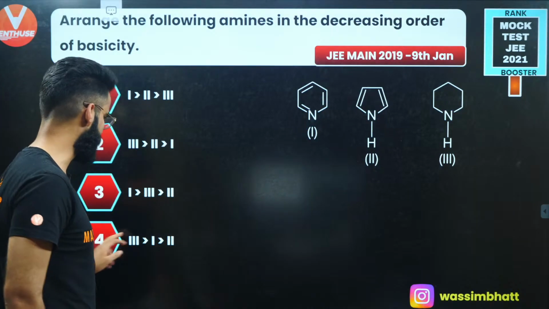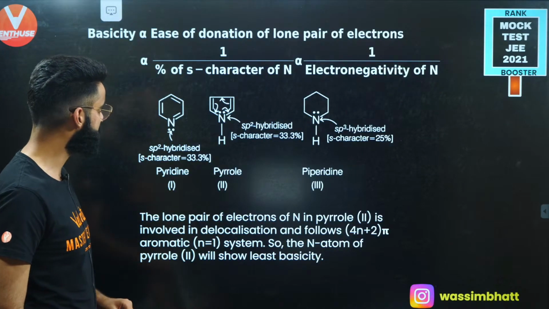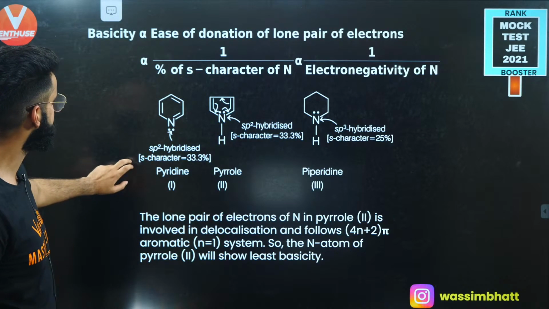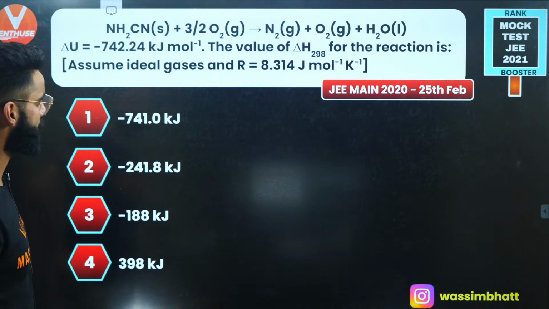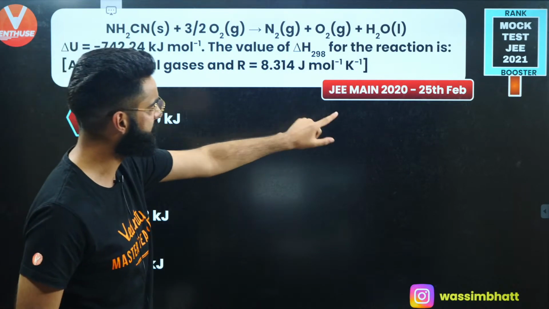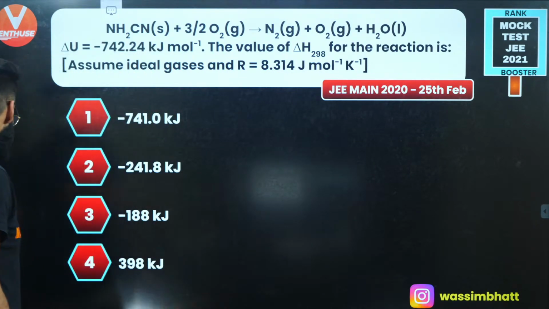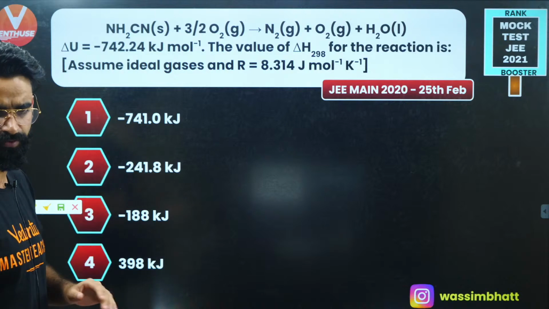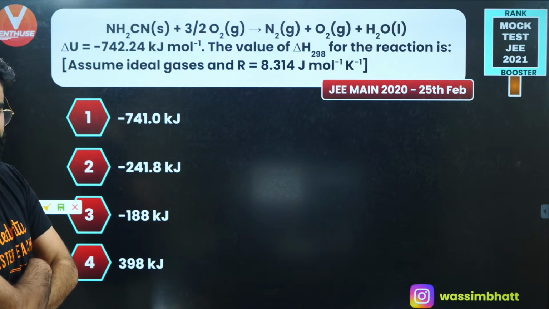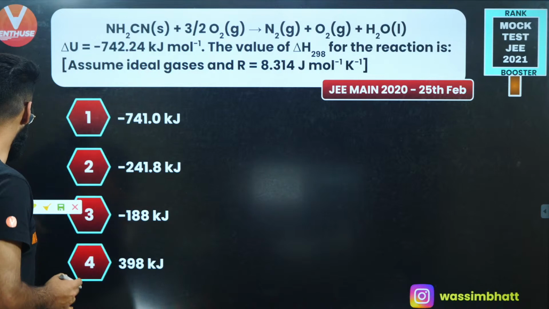Wonderful, guys. Let's move on to one more question then. Let's see if you can solve this one or not. This is the question. The question was asked in your JEE Mains 2020 25th Feb attempt, right? Again, a very simple question from thermodynamics. Let's see how this question is to be solved.